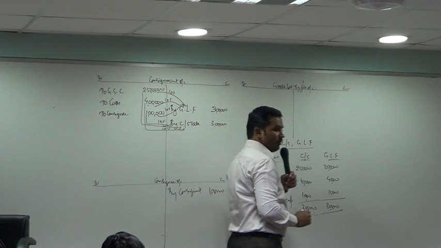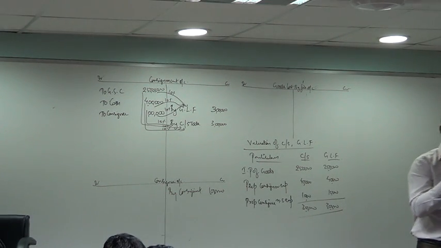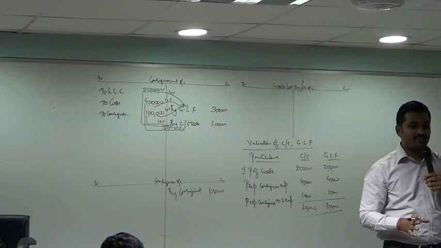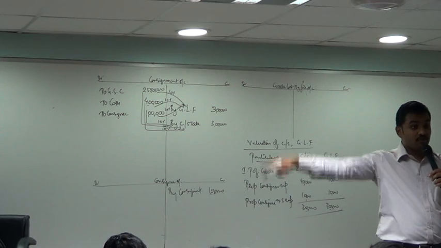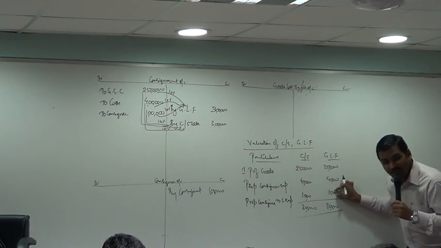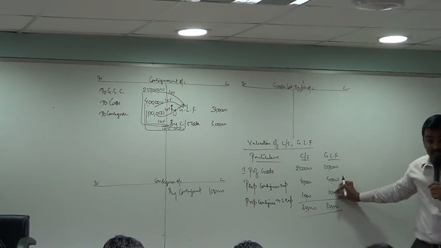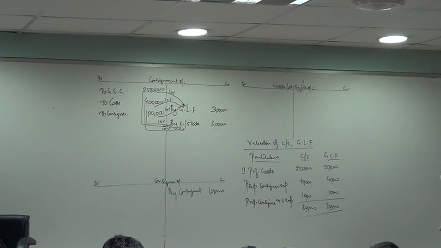Now in this problem, valuation of closing stock and valuation of goods lost by fire are one and the same. Why? Goods were destroyed in consignee's godown. If the goods were lost in transit, this would be 0. But the goods have been lost after they have come to consignee's godown.